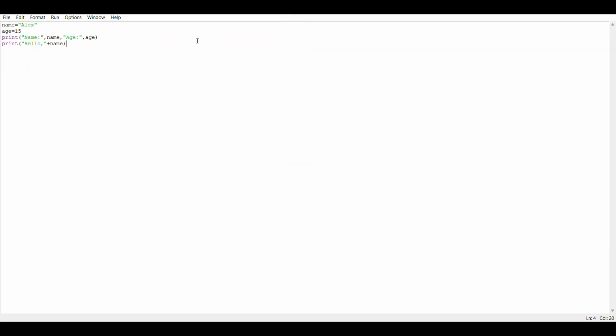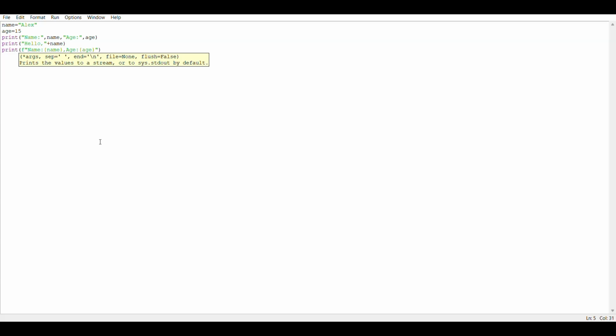If you use a plus operator, it will merge the name and the word you used, hello. Okay, so the next one is the f string. If you use f string, print, use f, then you use name inside curly brackets, then comma, then age inside curly brackets, then quotes.